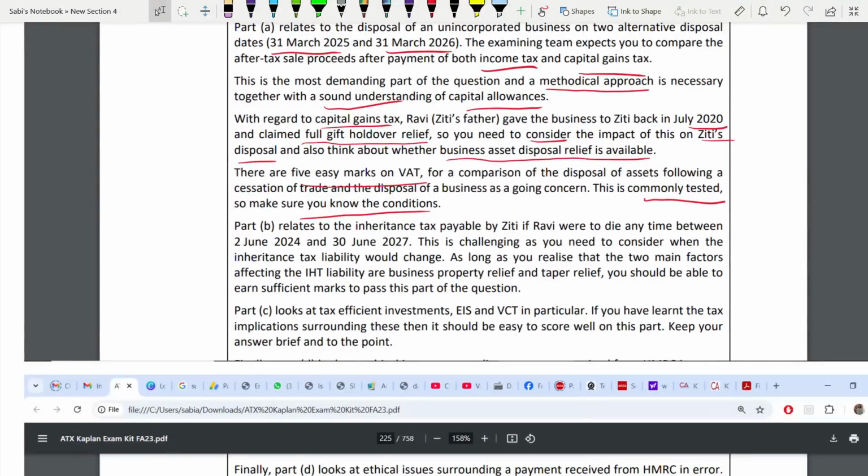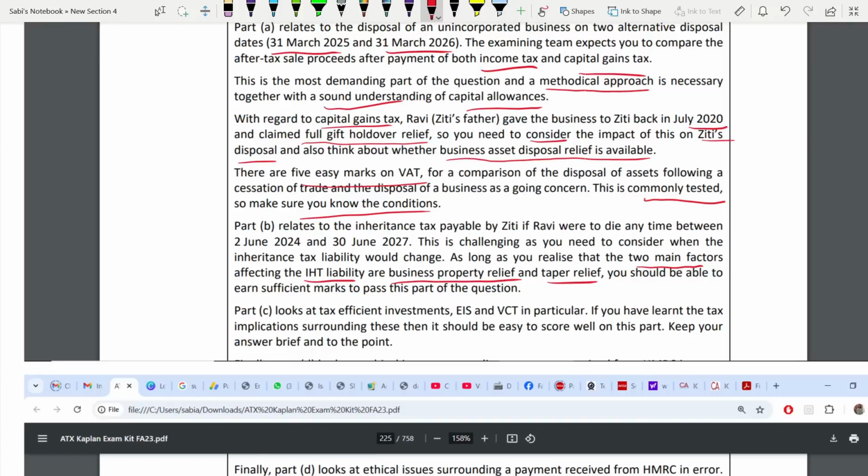So if he is to die, there are 2 main factors that affect the IHT liability. One is business property relief. The other one is taper relief, because his gifts were made 3 to 7 years before.